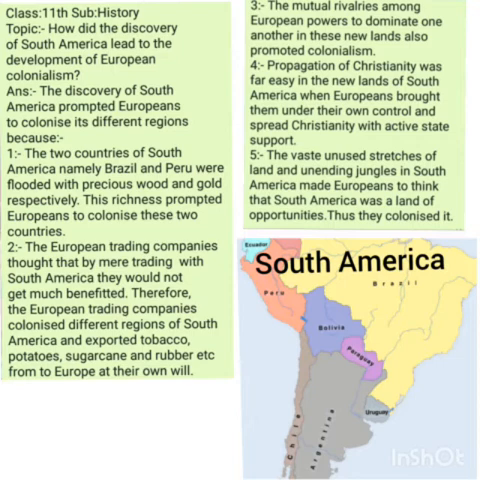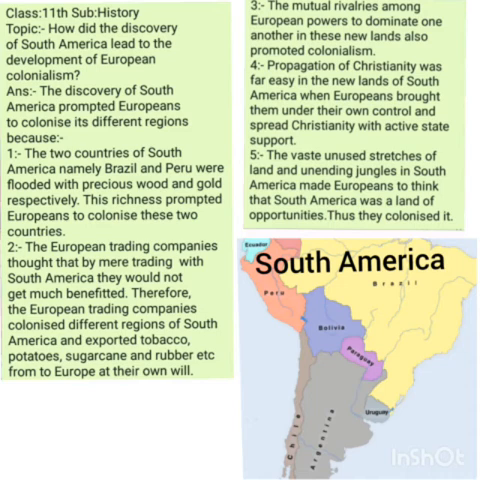Number four, the mutual rivalries among European powers to dominate one another in these new lands also promoted colonialism. It means that all European countries were in search of new lands to promote their economies. As there was a race among all European countries to search out new lands and dominate them, this race also made different European countries colonize, occupy, control and dominate the areas, and implement their own rule wherever they reached in South America.